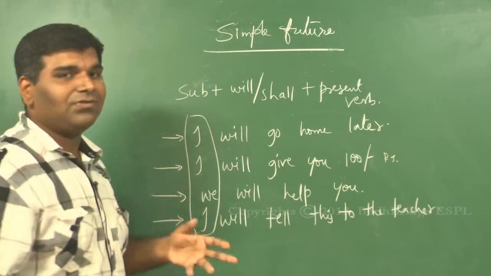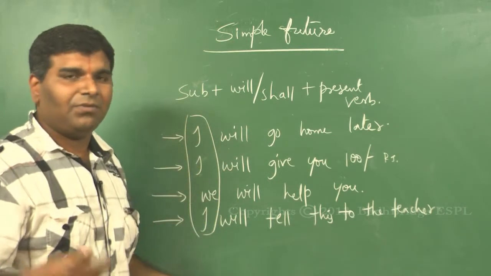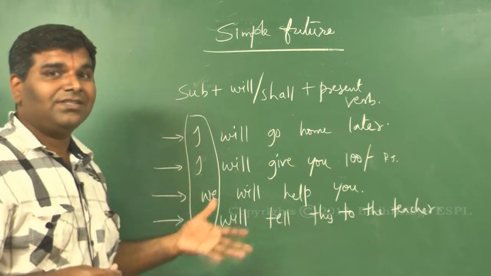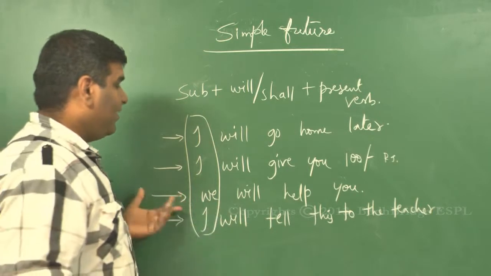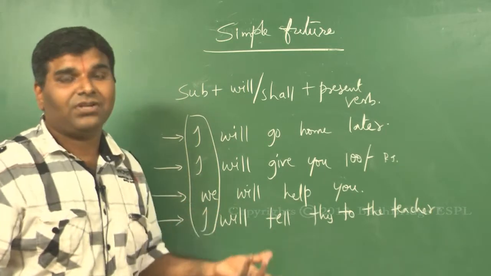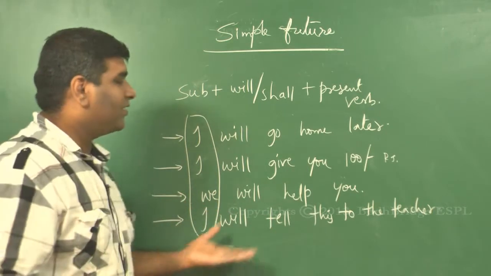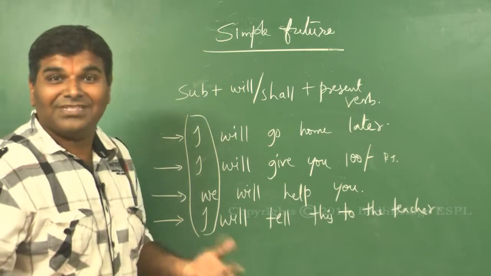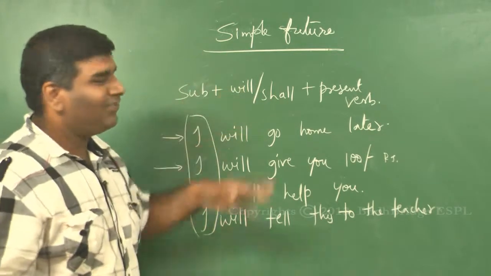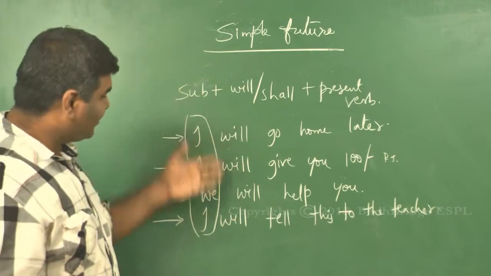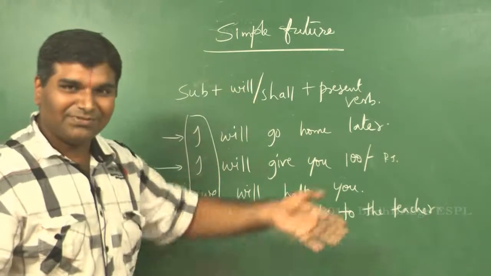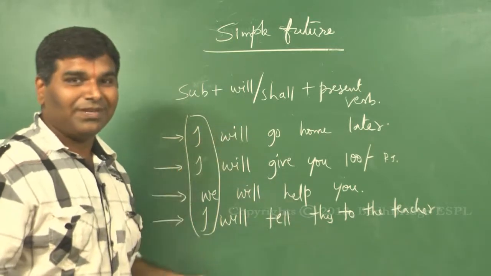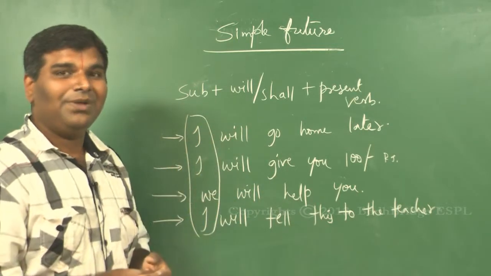At one place it sounds like you are just informing about what will happen. In the second, your sentence means you're promising somebody. In the third case, it appears as if you are assuring somebody. And in the fourth case, it appears as if you are threatening somebody. So, see, I've discovered it myself. Simple future, I thought it's only future tense. Now see the discovery. It is used to express future tense, it is used to threaten somebody, it is also used to make a promise, it is also used to make an assurance.